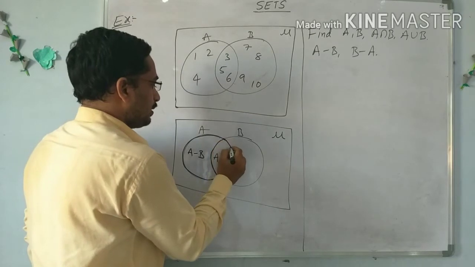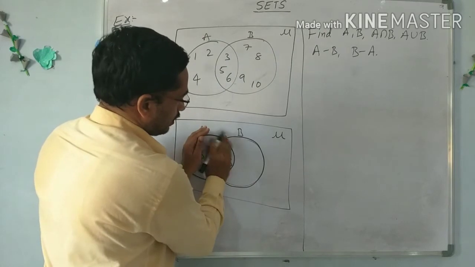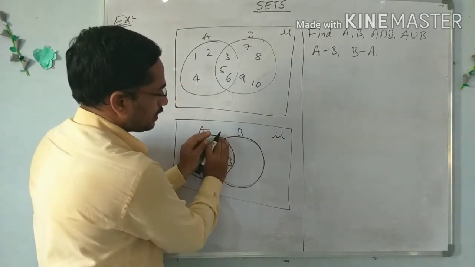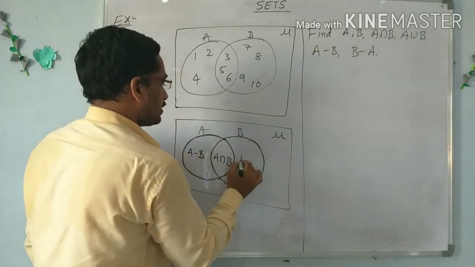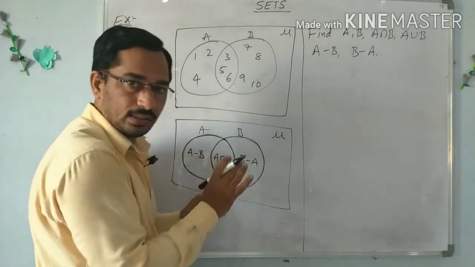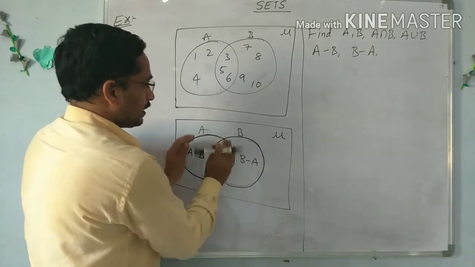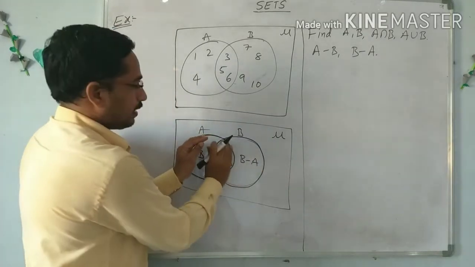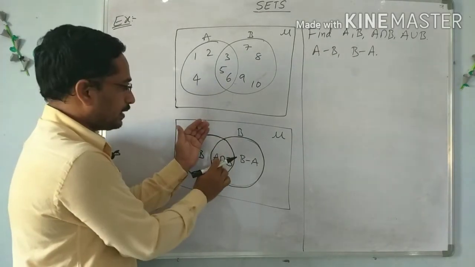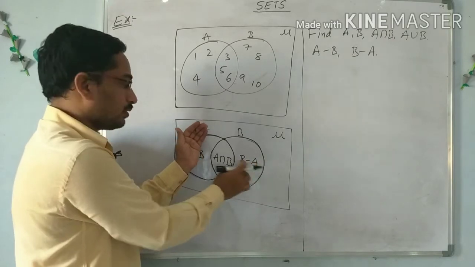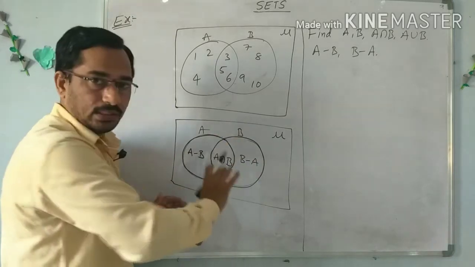Next, the purely elements of B. The white shaded region is the purely elements of B, sorry, the purely elements of B minus A. Sorry, this is the purely elements of B minus A, not B. B means the complete set. B minus A means only the white area. So B means the elements of A intersection B and B minus A. The combined elements of A intersection B and B minus A are the elements of B.